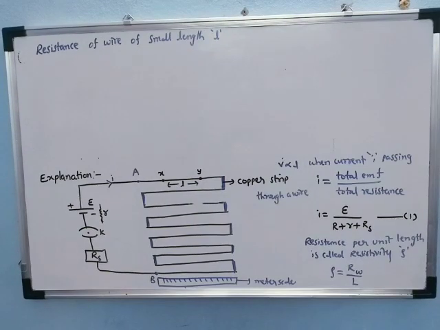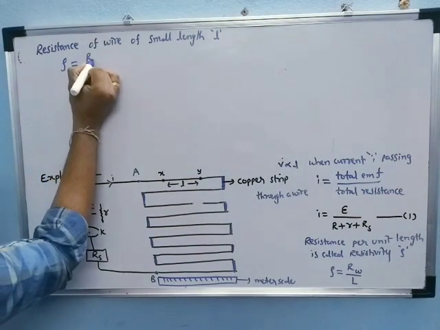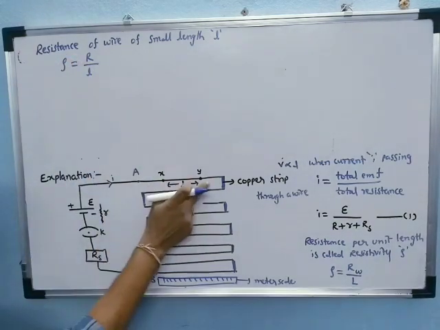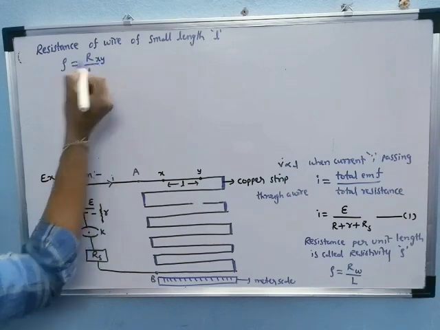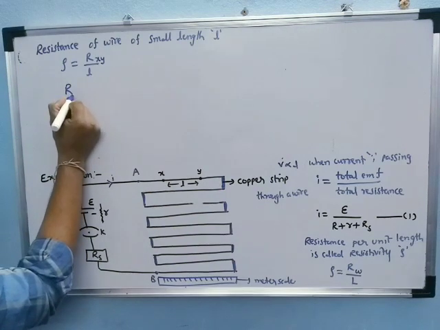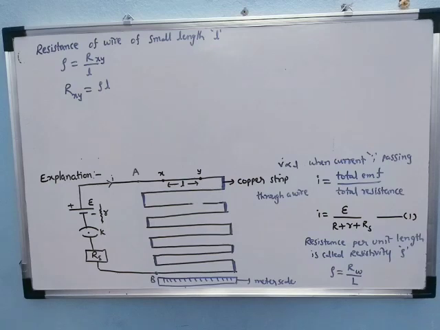That is also the resistivity: rho is equal to resistance by length. Here the resistance varies between X and Y, and l is the length. Now take the cross multiplication: Rxy is equal to rho into l.